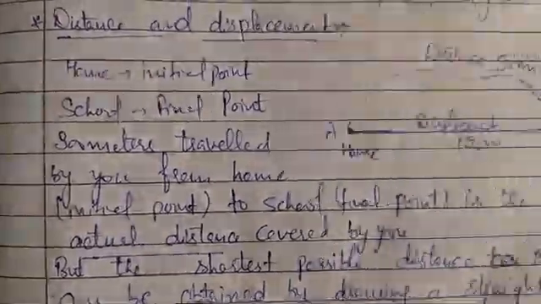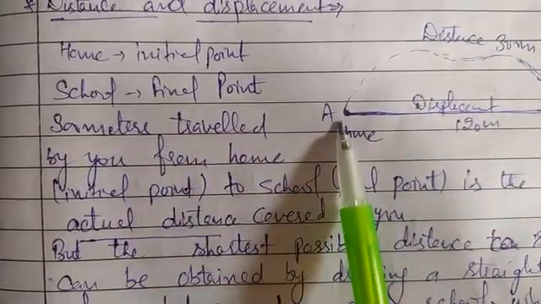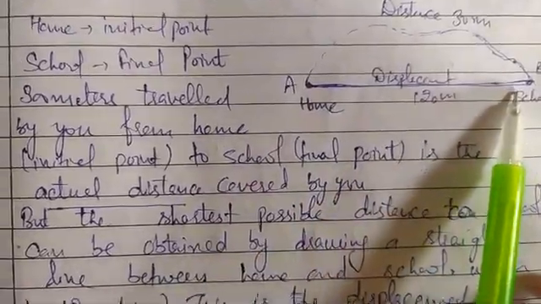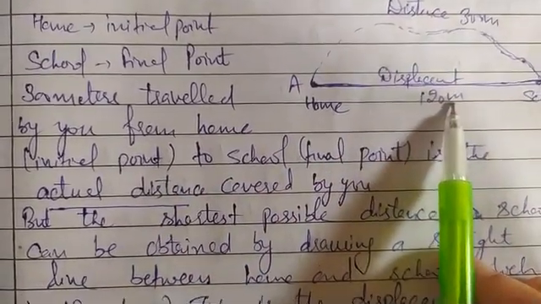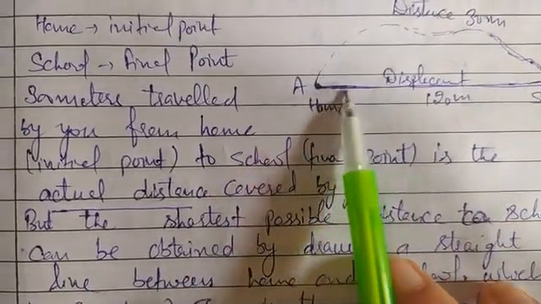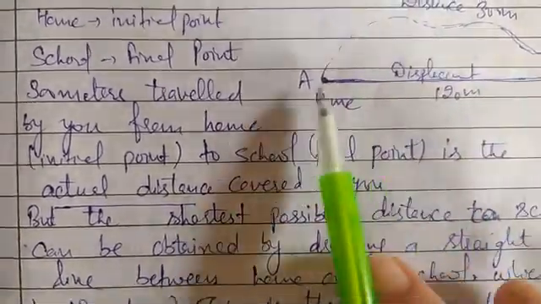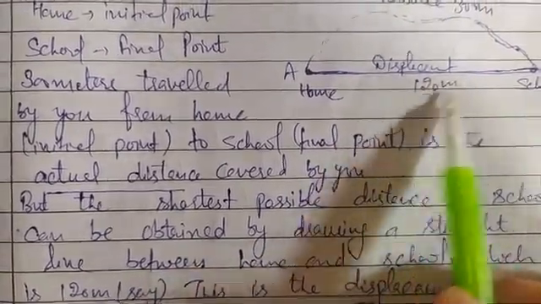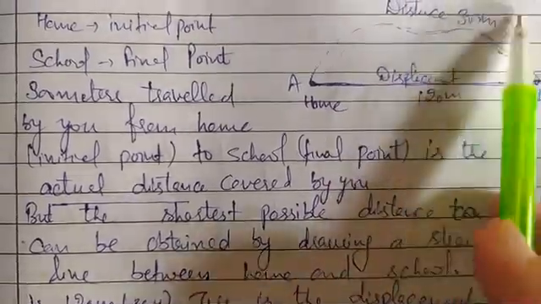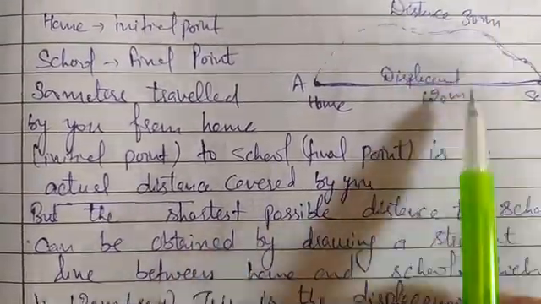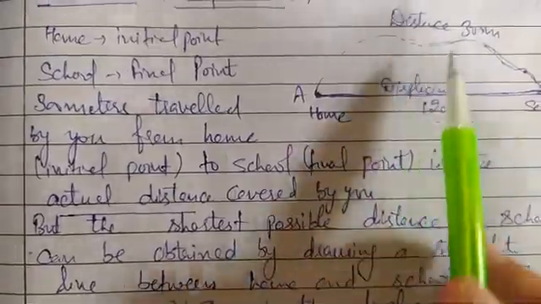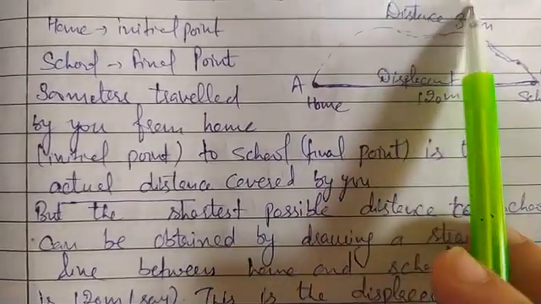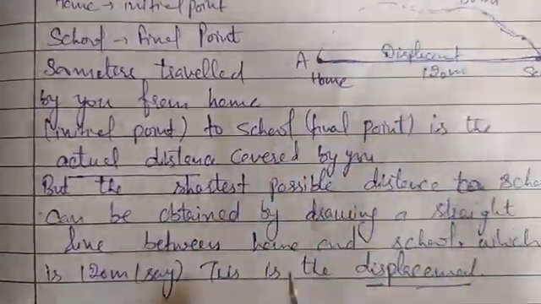But if we talk about displacement, that is the shortest possible distance from home to school, and it can be obtained by drawing a straight line between home and school. This is known as the displacement, and let us say it is 120 meters. We have just considered that the distance is 300 meters and the displacement is 120 meters, because distance will always be greater than displacement. As we know, displacement is the shortest distance, so it will be less than the distance.